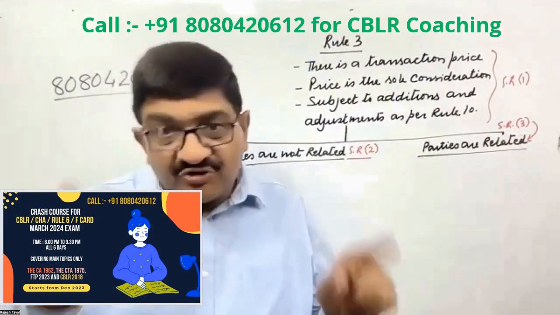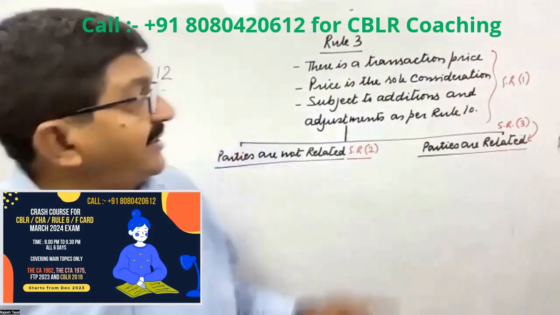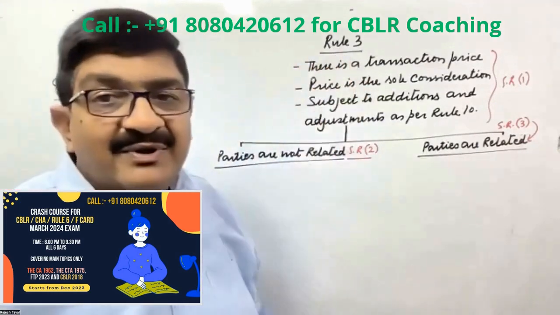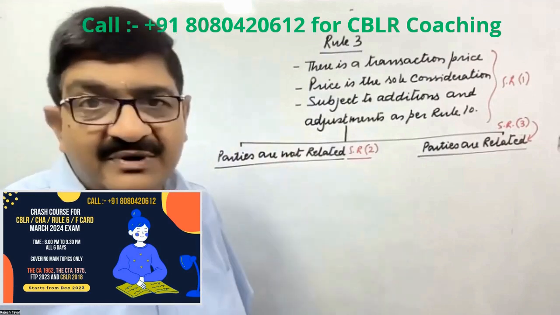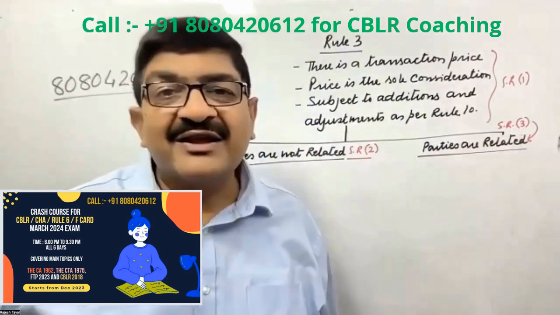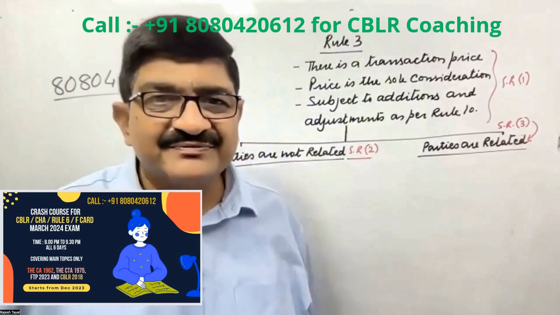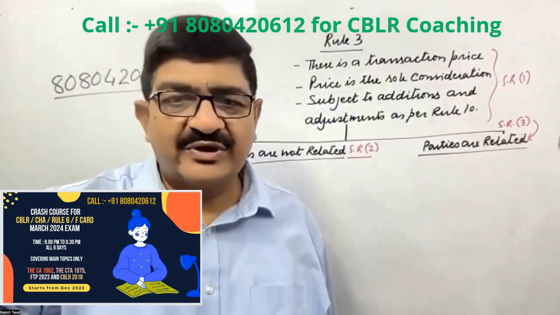Okay, so you got the complete structure of rule number 3. In sub rule number 1, it says when it is applicable. In sub rule 2, it says if parties are not related. In sub rule number 3, it says if parties are related, then what happens?